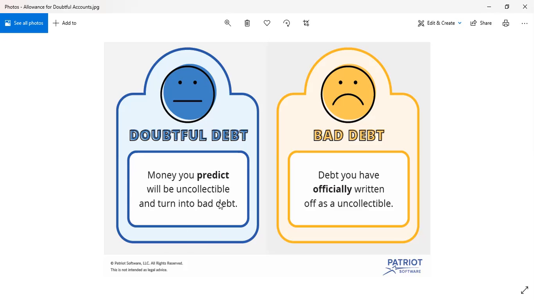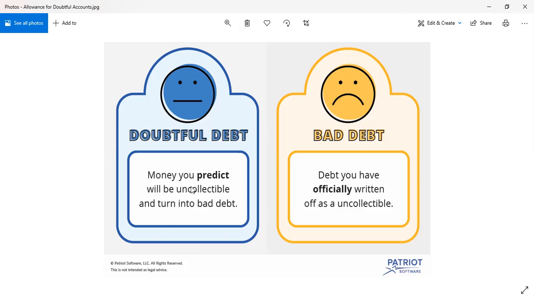So you can see in the picture the comparison of a debt, whether that's doubtful or bad. This is just something of an addition, because this will be discussed more in higher accounting or finance or business subjects. So if you say doubtful debt, that means the money you predict will be uncollectible and turn into bad debt.